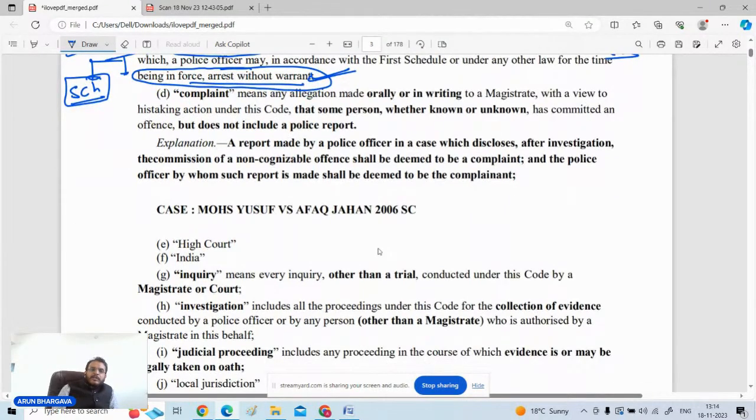Now the next definition which is important for you people is the definition of complaint. This definition is important because multiple things are there.